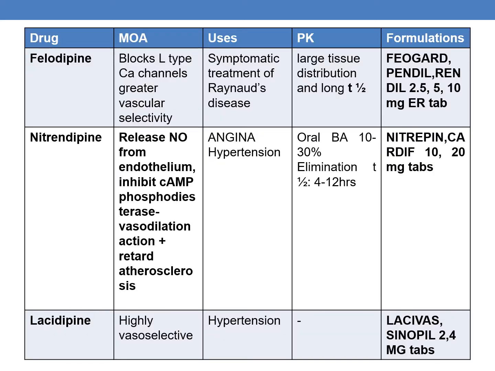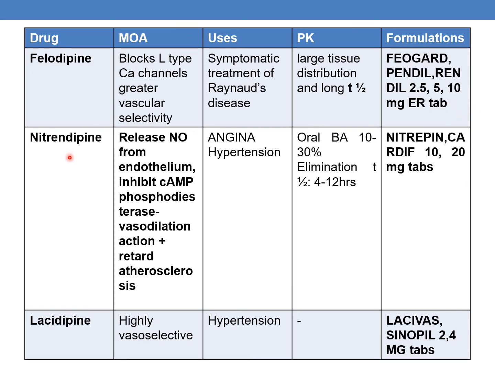Now coming to other dihydropyridines, the next drug is felodipine. The mechanism of action is it blocks L-type calcium channels and it has greater vascular selectivity. Uses are it is used for symptomatic treatment in Raynaud's disease. The pharmacokinetics are it has large volume of distribution and longer T-half. The marketed formulations are Felogard, Pendil, Rendil, which are available in 2.5, 5 and 10 mg extended release tablets.